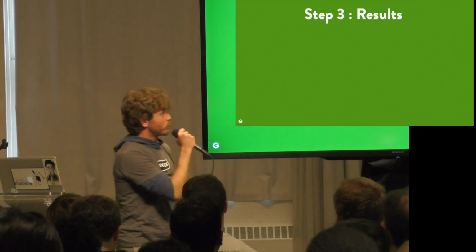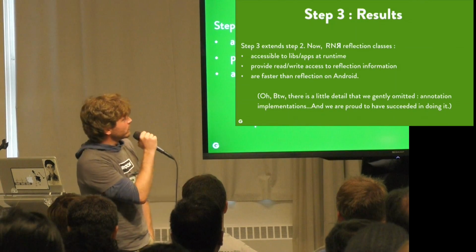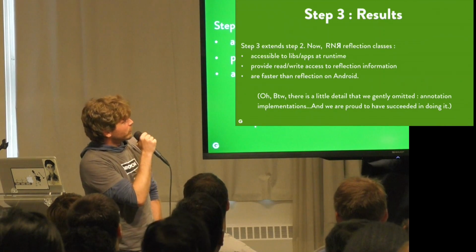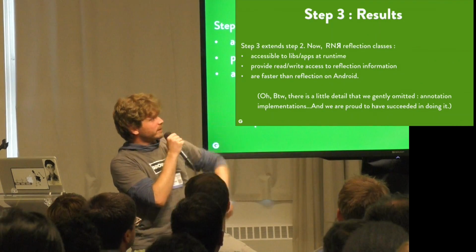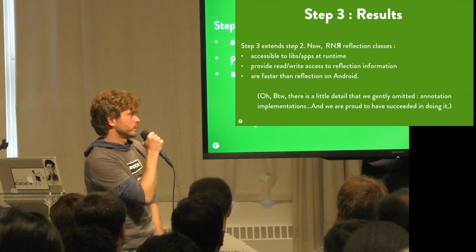So as the result of step 3, we now have something that extends a bit what step 2 provided. We are now able to access all the features of reflection during app runtime. We provide read and write access to reflection information, and it's faster than reflection in Android.